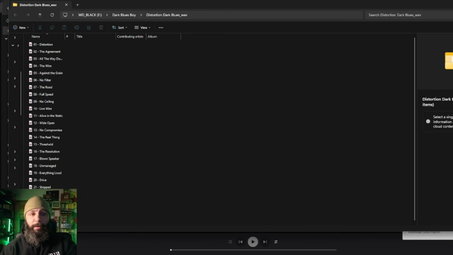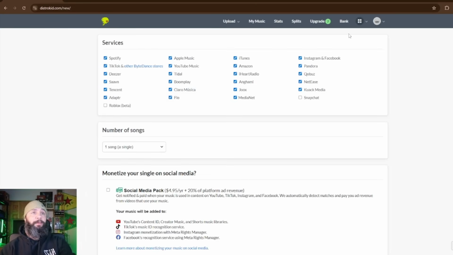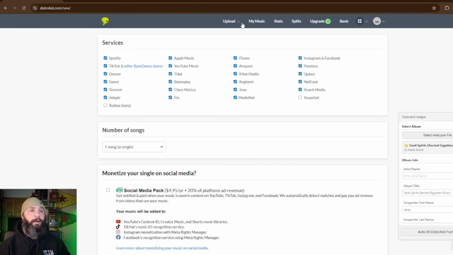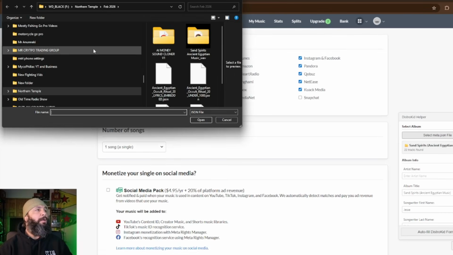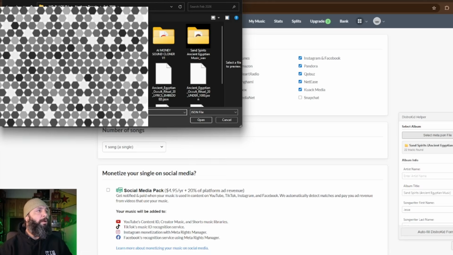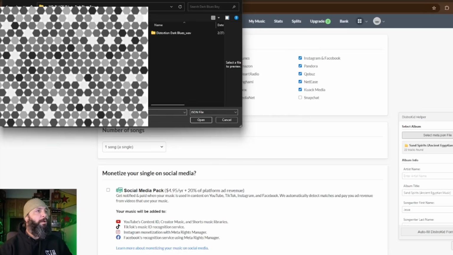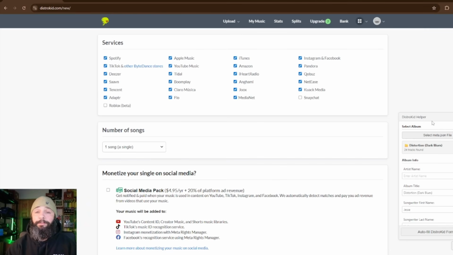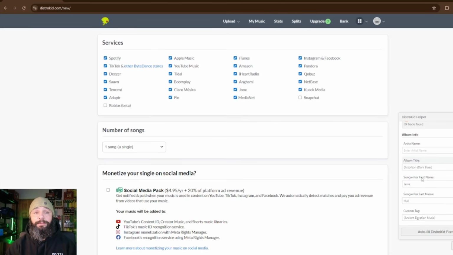Now we're going to go to, I already opened it up. Now we're going to go to Distrokid, and you're going to see, boom, Distrokid helper tool. We'll go to upload, select meta.json, Dark Blues Boy. Select that meta.json file. I just like saying meta.json. I don't even know if that's how you say it. Somebody's probably laughing at me right now. But it's going to pull that up.